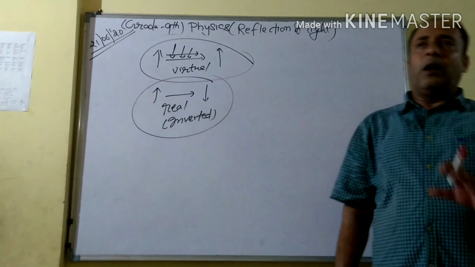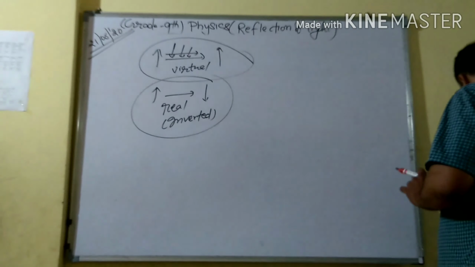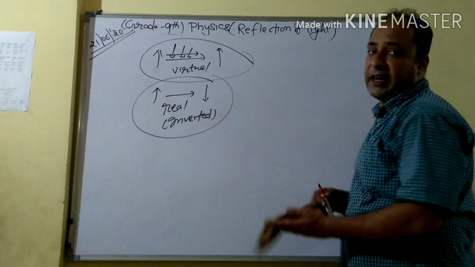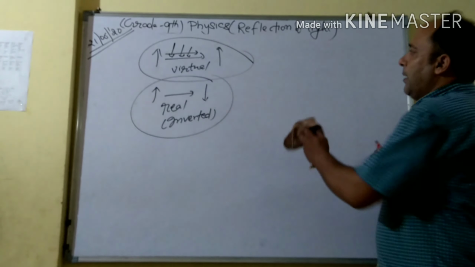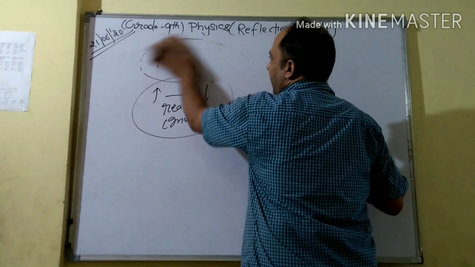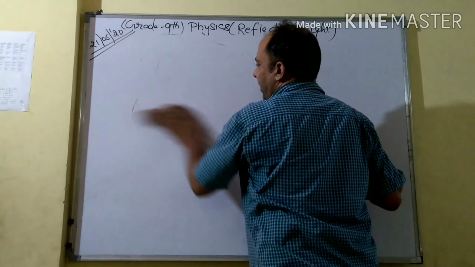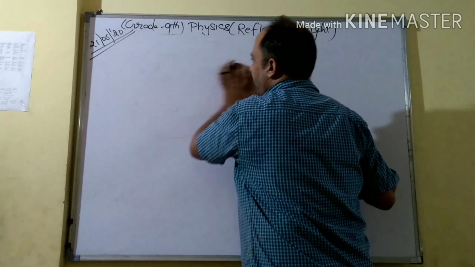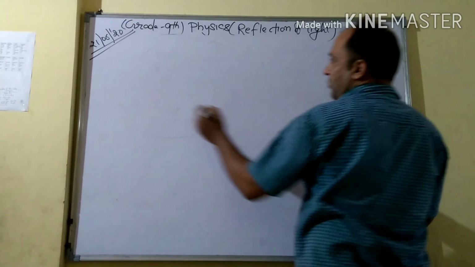Now you know, I am going to discuss the plane mirror. The main target is the plane mirror, then the other mirrors. We can divide mirrors into three groups. One is the plane mirror, and we have to discuss them one by one.